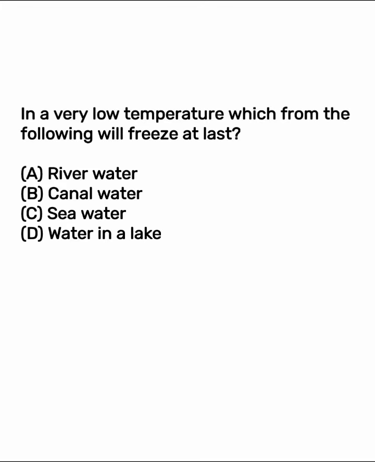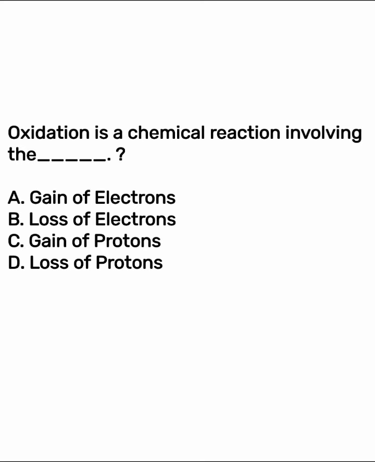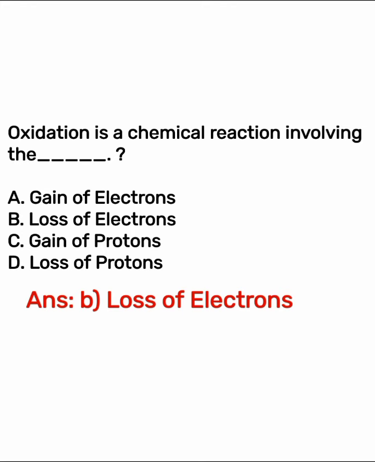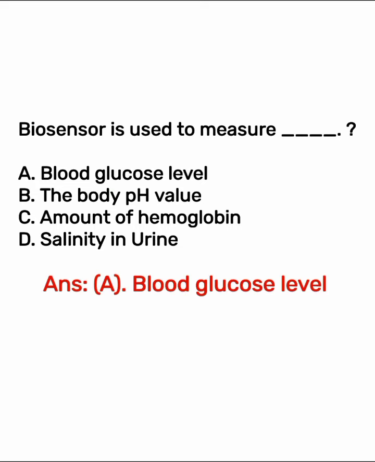At a very low temperature, which of the following will freeze least? Option C, seawater is the right answer. Which hormone is known as the emergency hormone in our body? Option A is the right answer. Oxidation is a chemical reaction involving the option B, loss of electrons is the right answer. Biosensor is an instrument used to measure option A, blood glucose level.